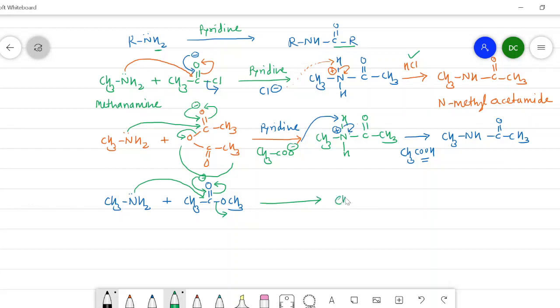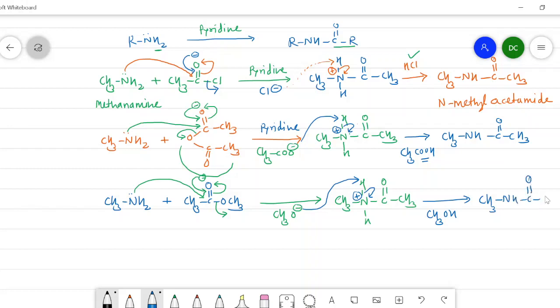And here we get CH3NH2, then CO and CH3. It loses a methoxide ion. Then this nitrogen is positively charged. Then this methoxide ion will abstract this hydrogen, and the electrons from this bond shift onto the nitrogen. So here we get CH3OH and a final product, NHCOCH3, that is N-methyl acetamide.